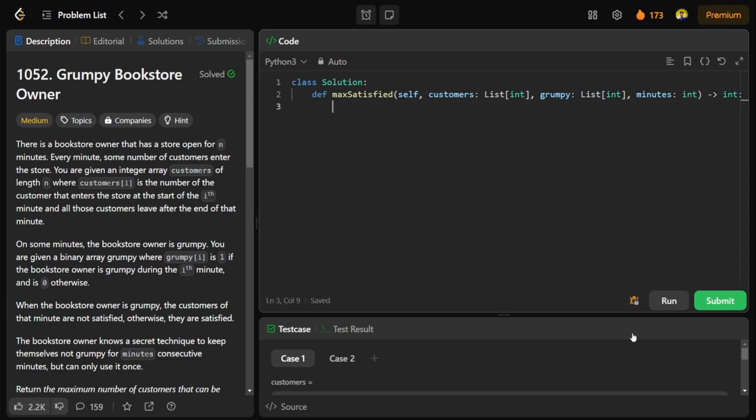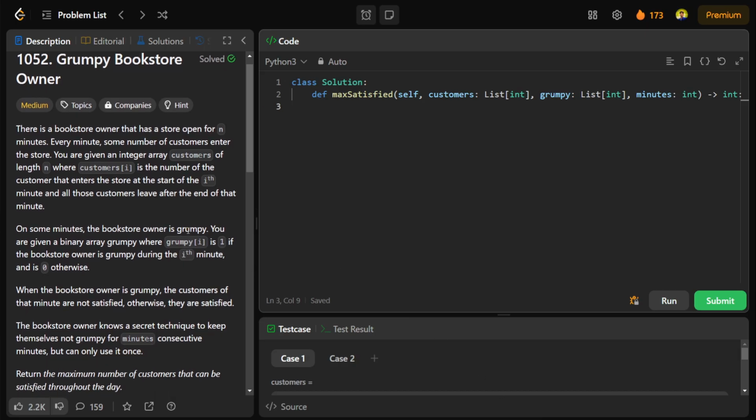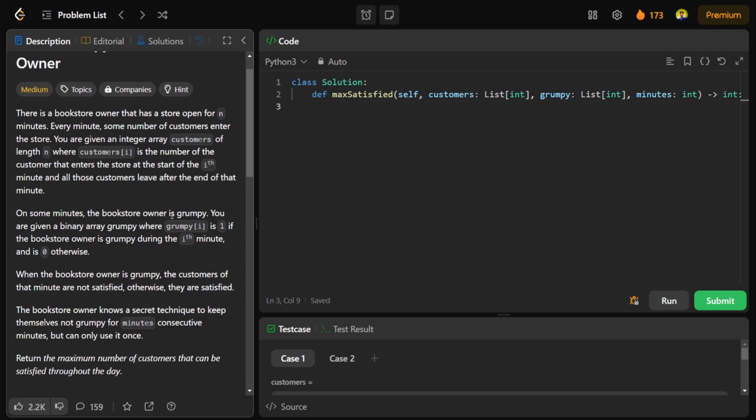So the ith index represents how many customers are entering the store, and all those customers leave after the end of the minute. So if they enter at a particular minute, they will leave in that minute. They're saying that on some minutes the bookstore owner is grumpy. You can say it is sad or angry. Grumpy means that at some minute the bookstore owner is very angry.